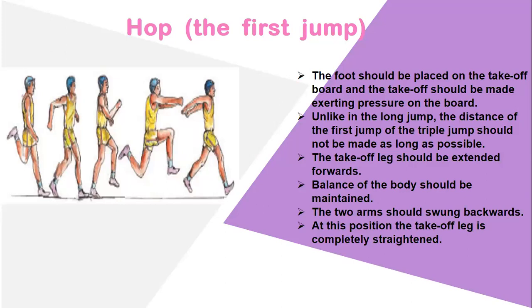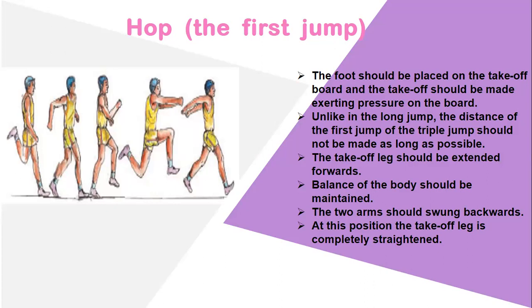Here they are giving some points. The foot should be placed on the takeoff board and the takeoff must exert pressure on that board. The more we press and jump, the easier it is to carry the next leg and go to the next stage.